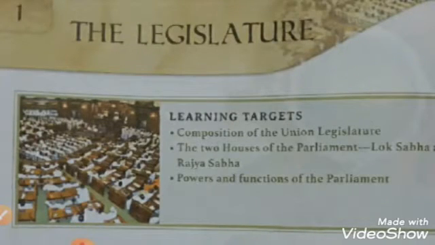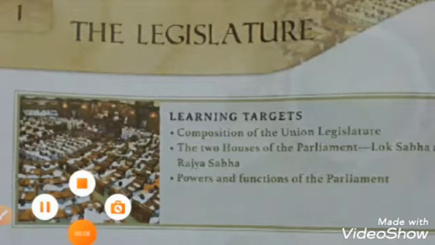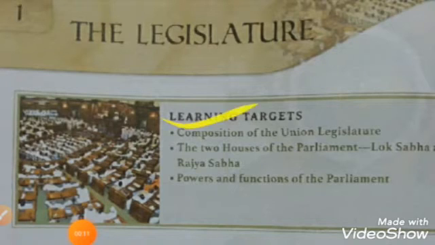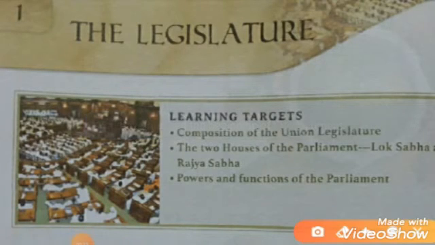Today I am going to discuss a new chapter, the legislature, and in this chapter we'll discuss the composition of the union legislature and also the two houses, Lok Sabha and Rajya Sabha, and power and function of the parliament. Our constitution, the Indian constitution, has a federal structure. Federal structure means here there are the two houses, Lok Sabha and Rajya Sabha, and also the two types of government, central government and state government.